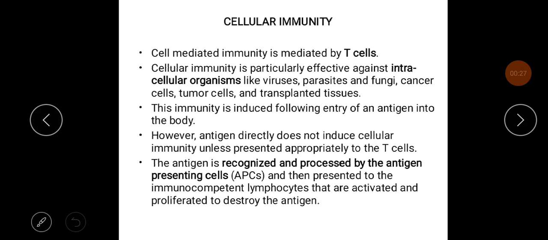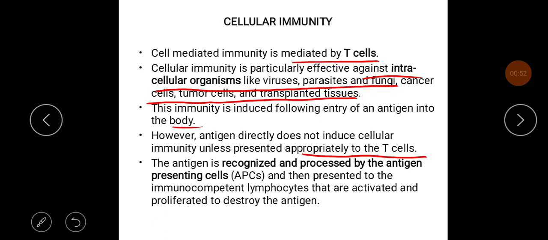Cell mediated immunity is mediated by T cells. Cellular immunity is particularly effective against intracellular organisms like viruses, parasites, and fungi, and against cancer cells, tumor cells, and transplanted tissue. This immunity is induced following entry of an antigen into the body. However, antigen directly does not induce cellular immunity unless presented appropriately to the T cells. The antigen is recognized and processed by the antigen presenting cells, called APCs, and then presented to the immunocompetent lymphocytes that are activated and proliferated to destroy the particular antigen.